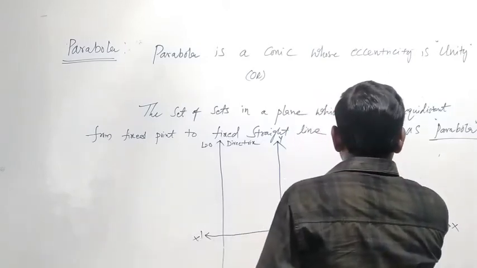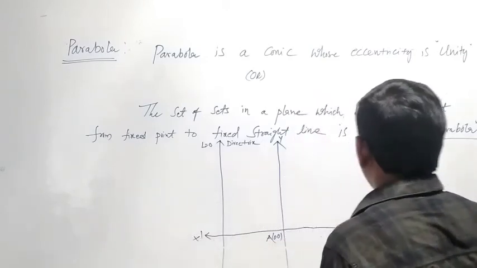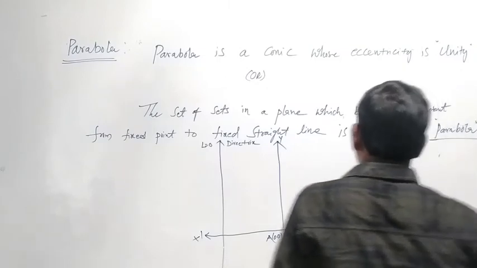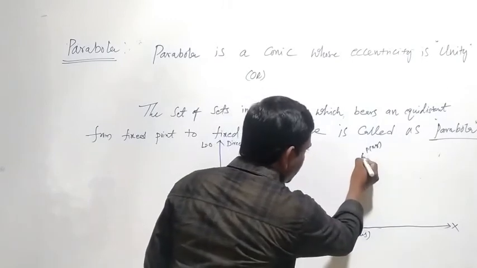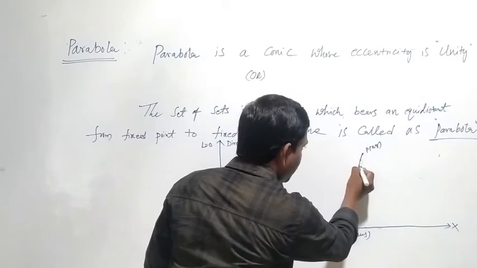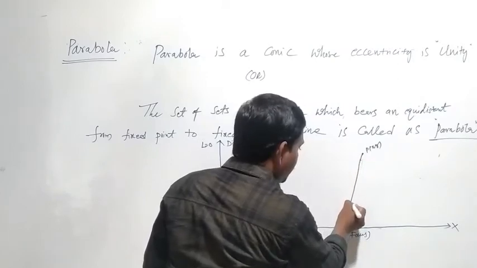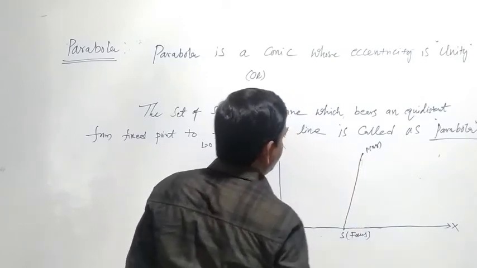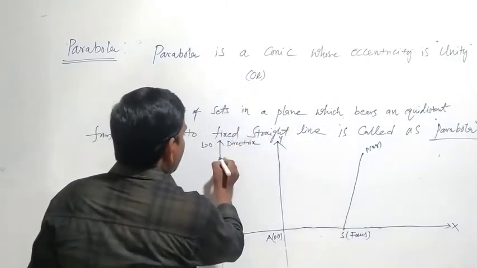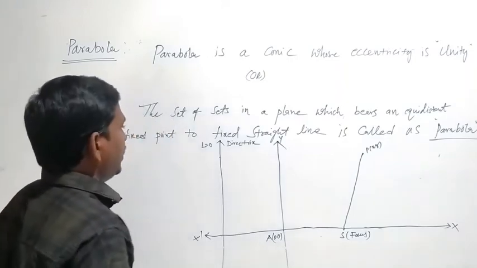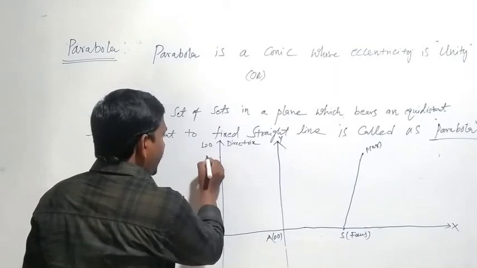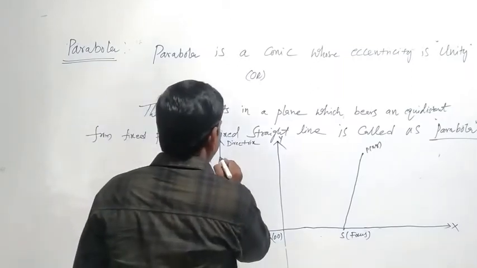There is a point P on the plane. Join P and S, and there is a point M on the directrix; join P and M.